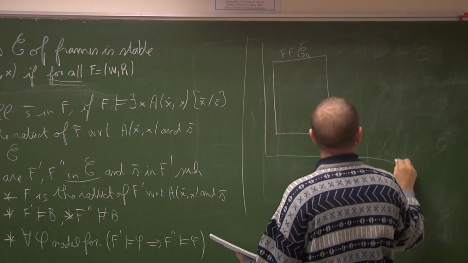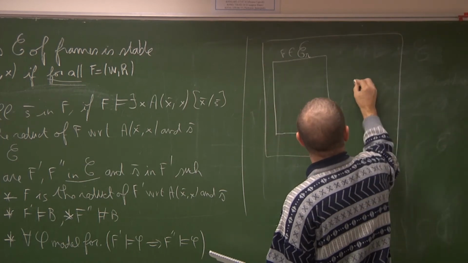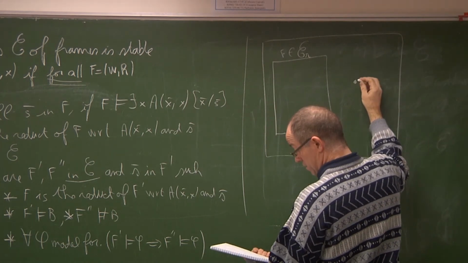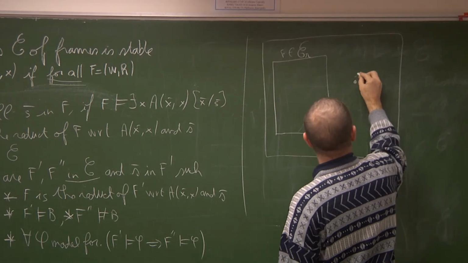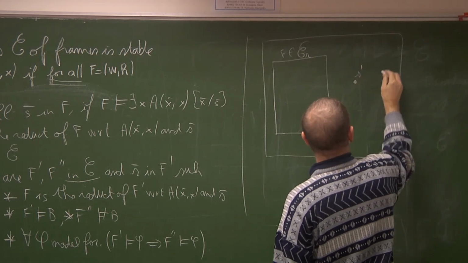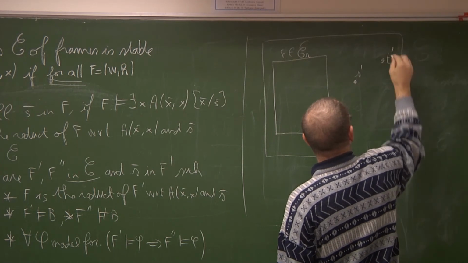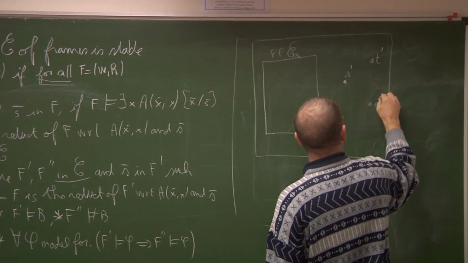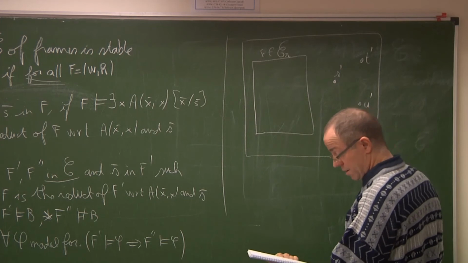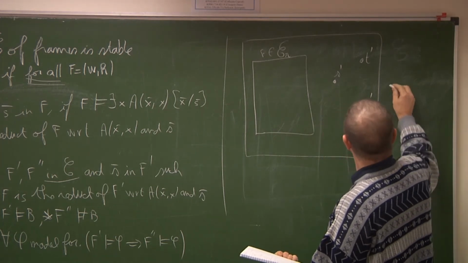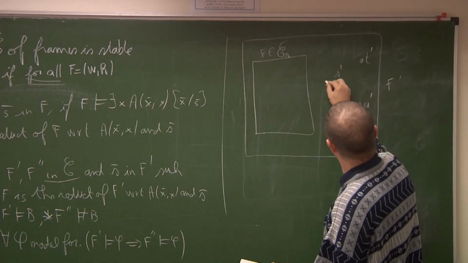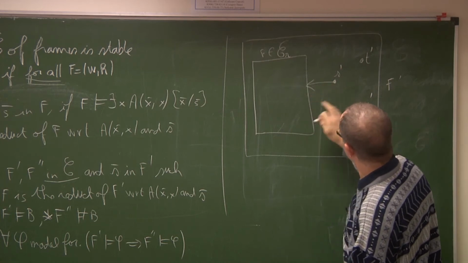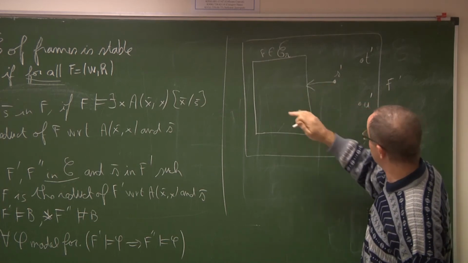And F prime is obtained from F by adding 3 points, S prime, T prime, and U prime. This is F prime, and F prime contains F as a subframe.